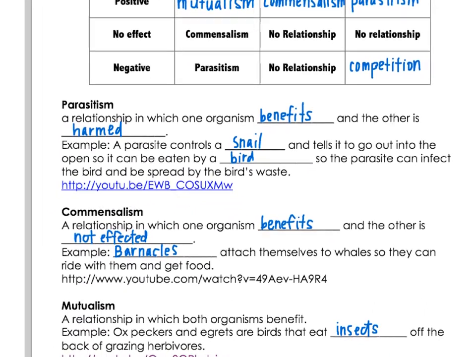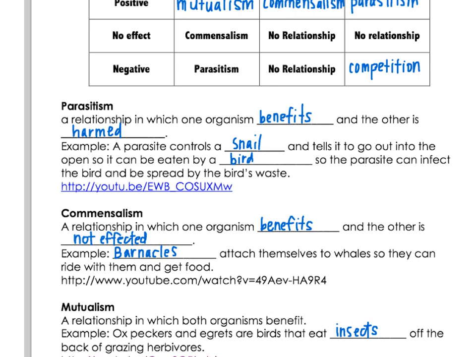The first one we have is parasitism. Parasitism is a relationship in which one organism benefits and the other is harmed. The example that's given is a parasite that enters a snail, and it affects the brain of the snail and kind of controls it and tells it to go out into the open, where it's easily seen and it can be eaten by a bird, and then the parasite lives inside the bird and is spread by the bird's waste. And if you want to watch a video about that type of parasite, you can click on this link.